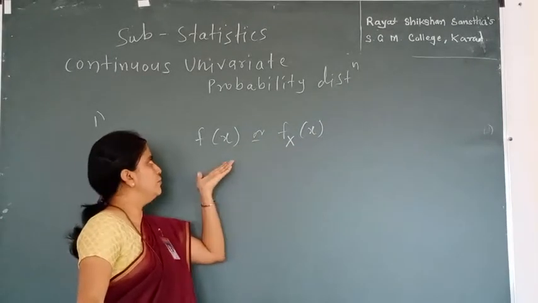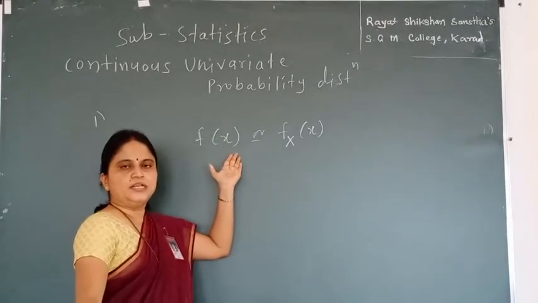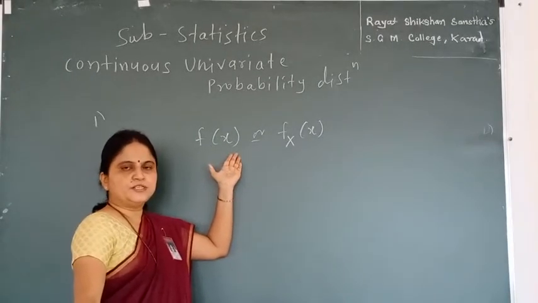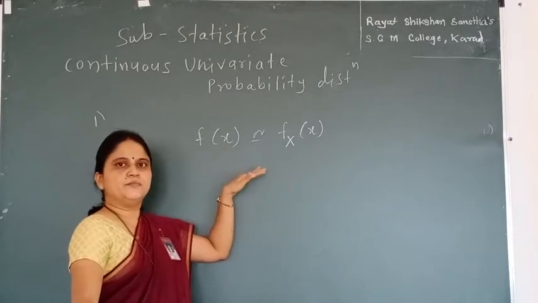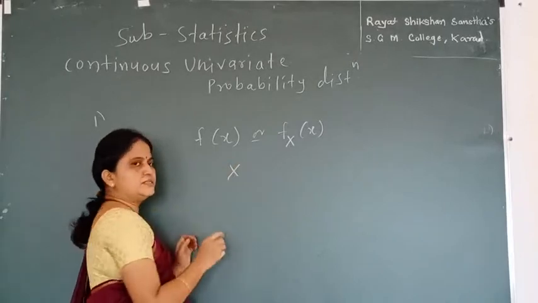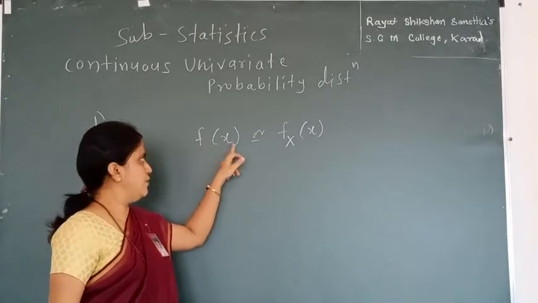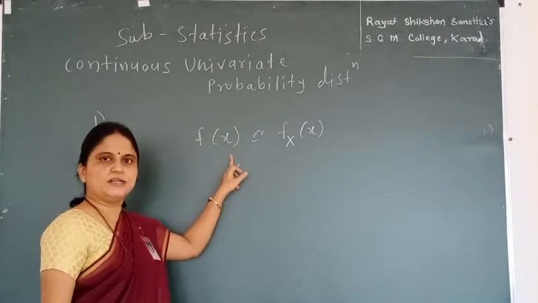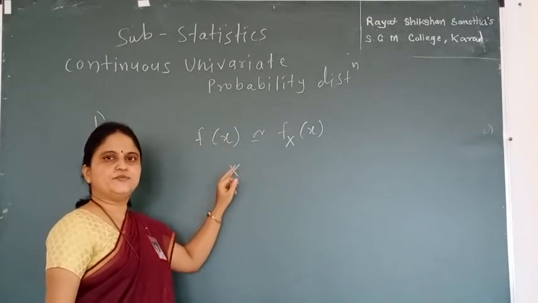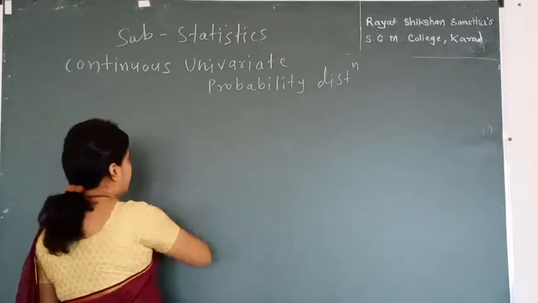So f x is a real valued function defined on a continuous random variable X. This f x is called probability density function or PDF if it satisfies the following two conditions.